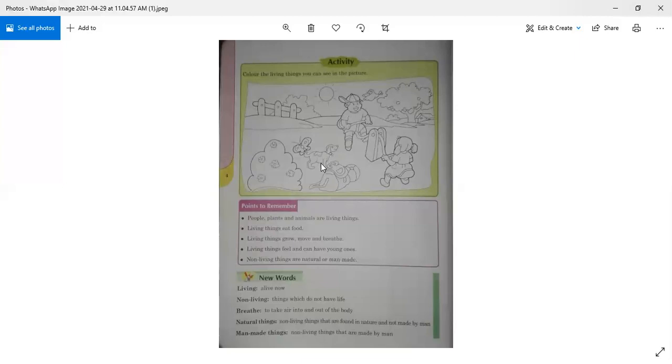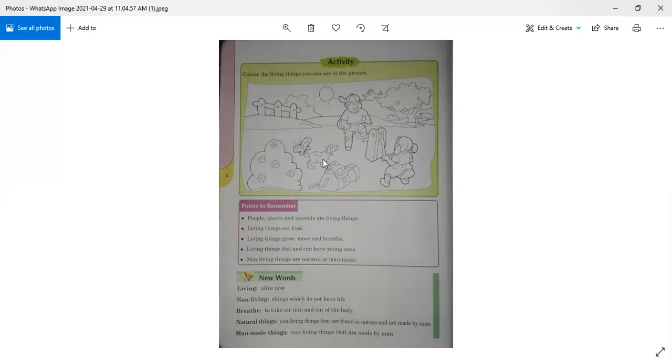You have to color the dog because dog is a living thing. And there's a butterfly. What about the butterfly? It's an insect. It's a kind of animal. So you have to color the butterfly as well. And here there's a bush again. So you have to color the bush again because this is also a tree, kind of a plant. So you have to color this bush.